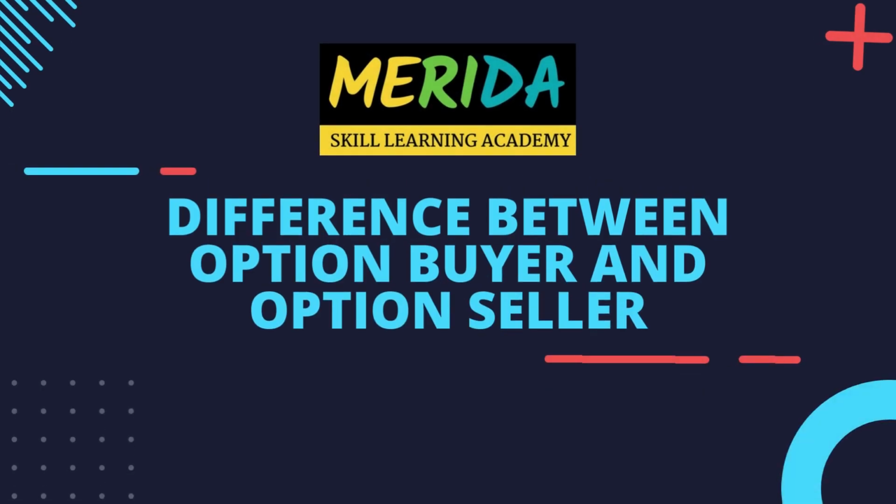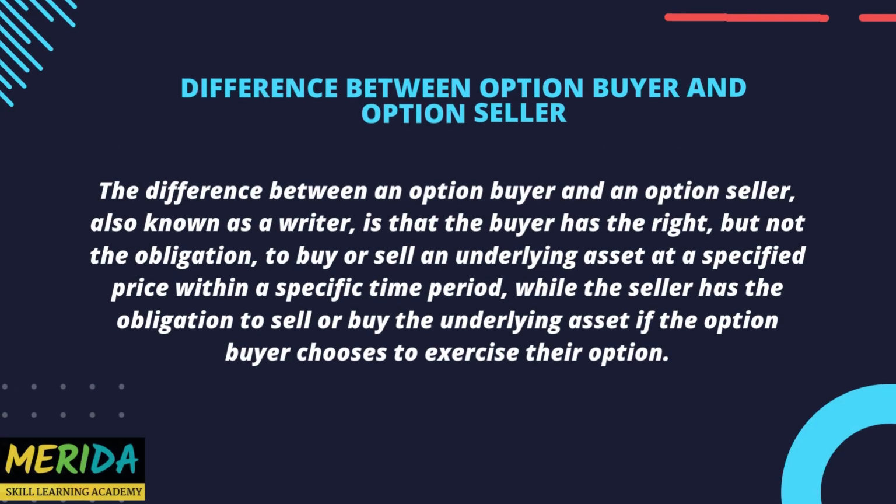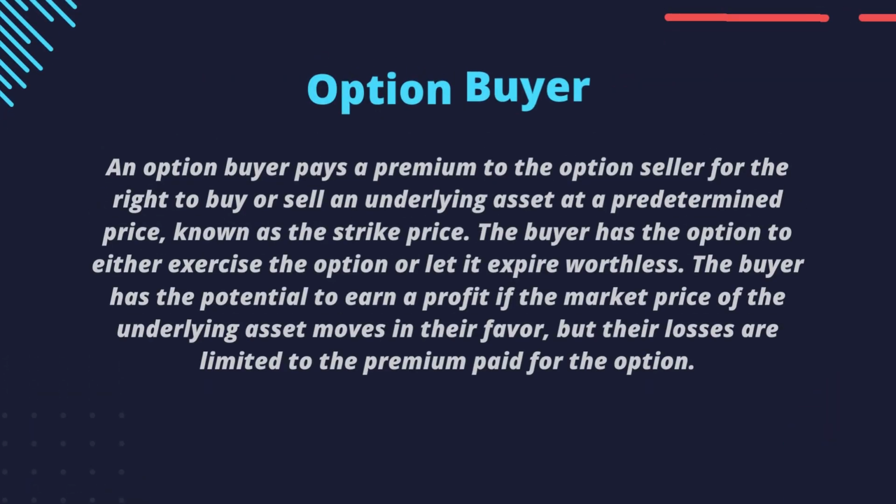Difference between option buyer and option seller. The difference between an option buyer and an option seller, also known as a writer, is that the buyer has the right, but not the obligation, to buy or sell an underlying asset at a specified price within a specific time period, while the seller has the obligation to sell or buy the underlying asset if the option buyer chooses to exercise their option.